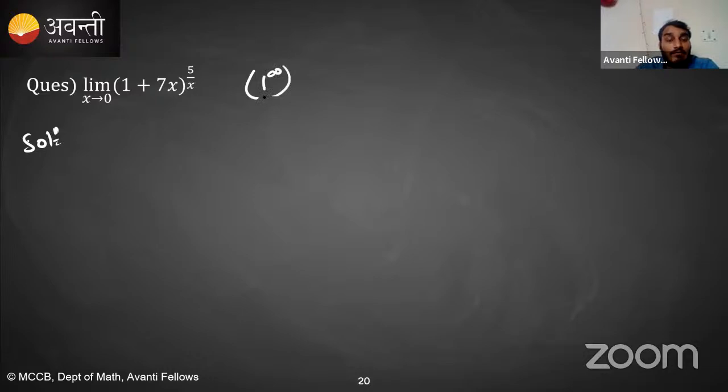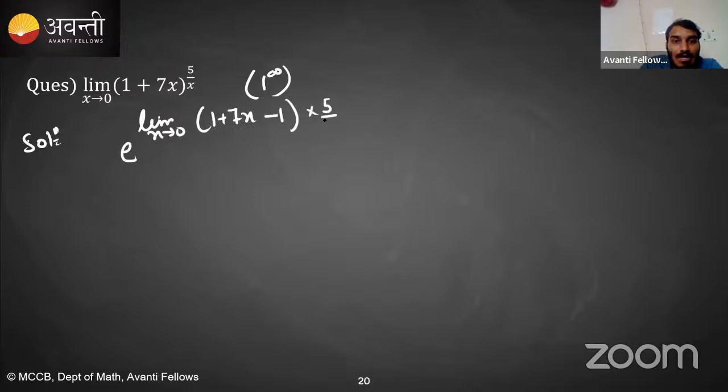So if anything is of the form 1 raised to the power infinity, we can directly use the result: e raised to the power limit x tending towards 0, f of x minus 1 into 5 by x, where f of x is 1 plus 7x. So this can be written as e raised to the power limit x tending towards 0, 7x into 5 by x.